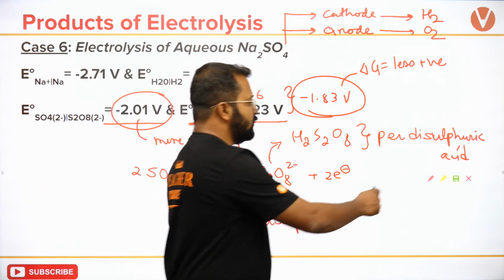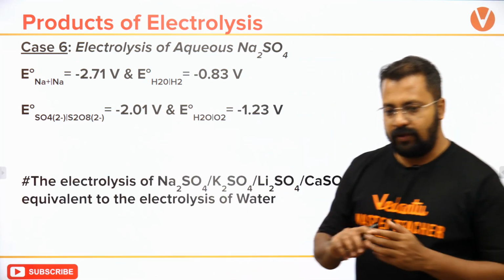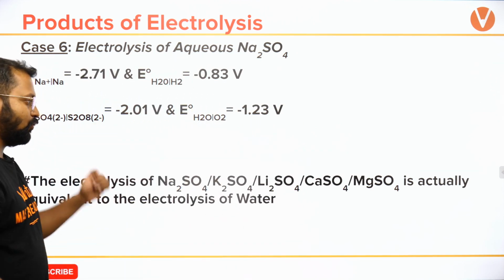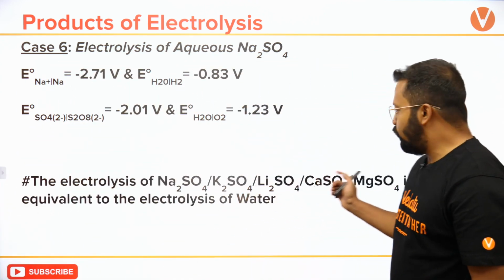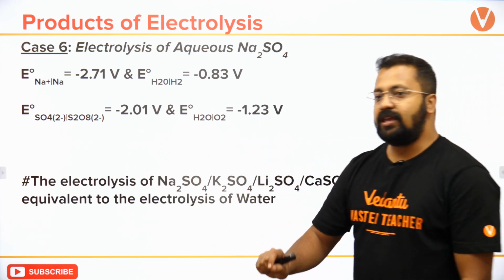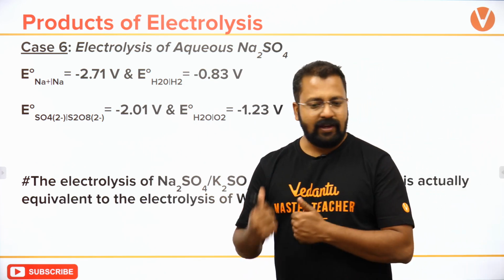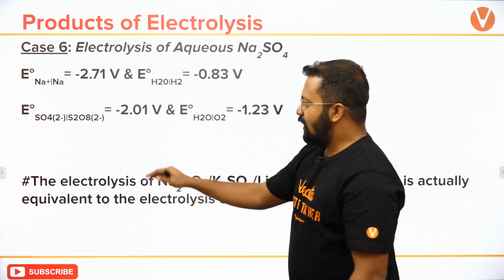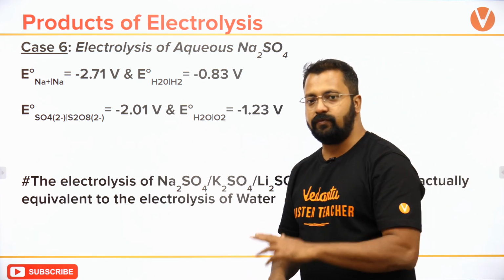Remember, this is a very important concept: if you perform the electrolysis of Na2SO4, K2SO4, Li2SO4, CaSO4 or magnesium sulfate, it is actually equivalent to the electrolysis of water. Clear? Very simple concept. However, I had to do some discussion first. If you had any difficulty understanding, please re-watch the previous video and this video from the beginning.